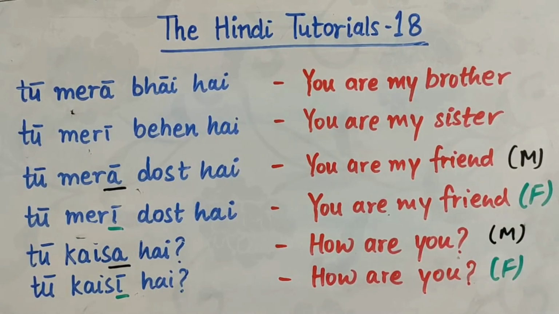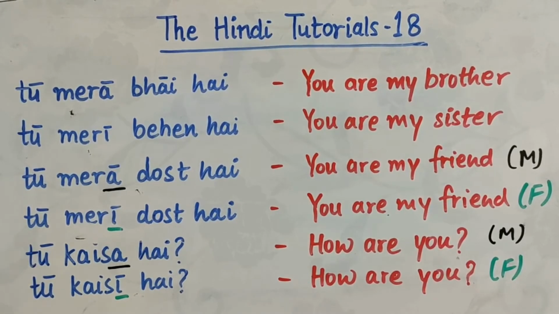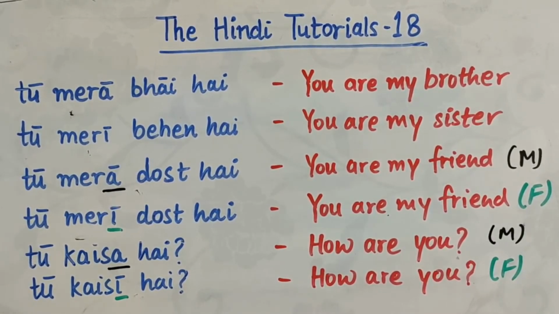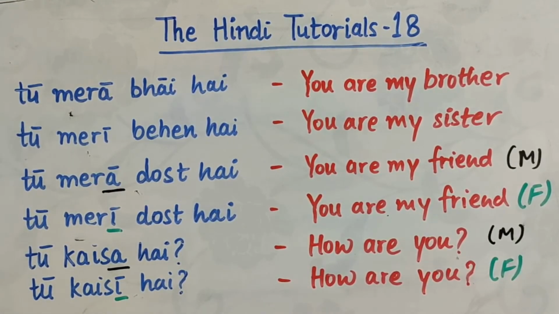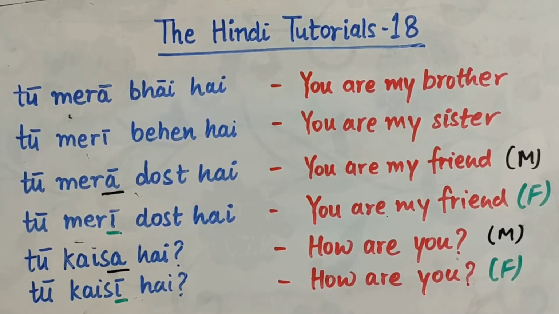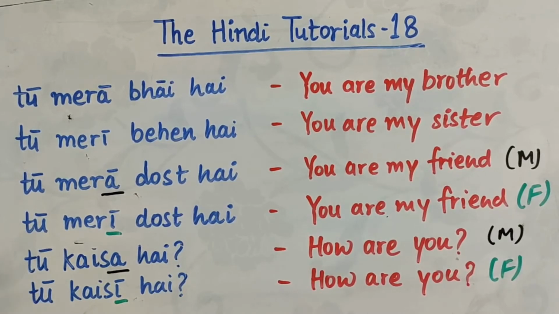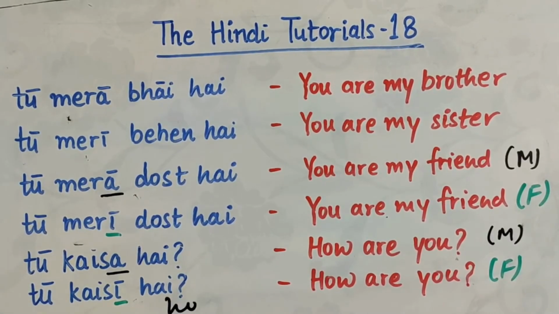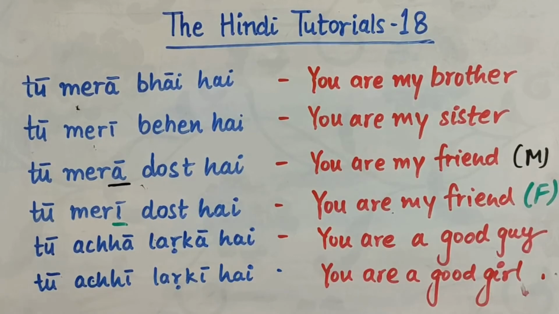ठीक है? Now, to a male friend, I would say, तू कैसा है? Or I can also say, कैसा है तू? ठीक है? तू कैसा है? To a female friend, I would say, तू कैसी है? In the same place, if the person was not my close friend, maybe a person whom I don't know a lot, I would have used, तुम कैसे हो? Or तुम कैसी हो? You can see I have changed 2 sentences here.